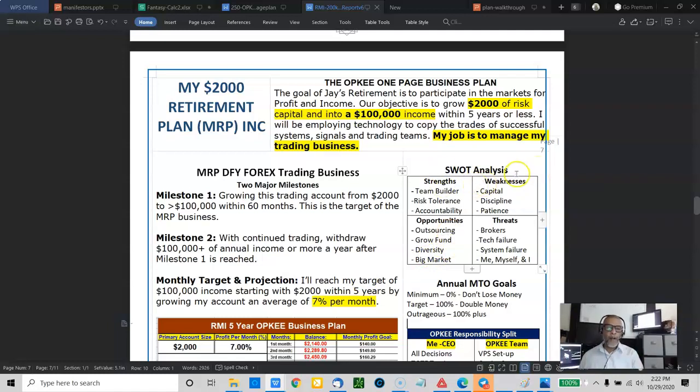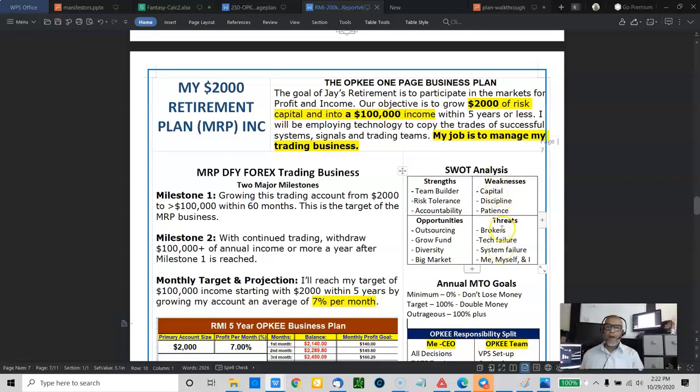Now, then I do a SWOT analysis. I remind myself of my strengths and my weaknesses on this. So I put everything here with OPKEE. Good team builder, have high risk tolerance. I hold myself accountable. I don't blame anyone else. Then we talk about the opportunities. Now, this is the part where I mitigate through OPKEE.